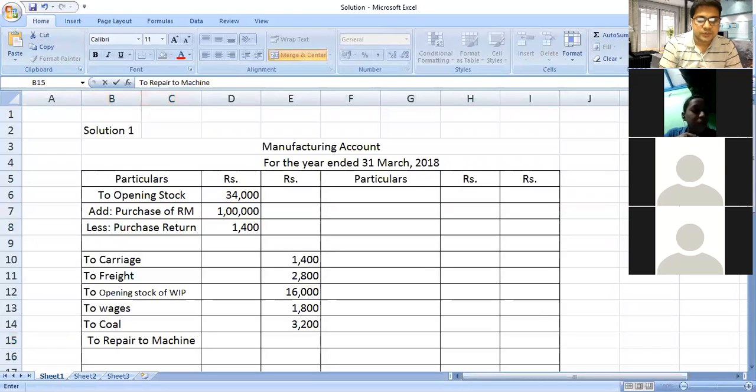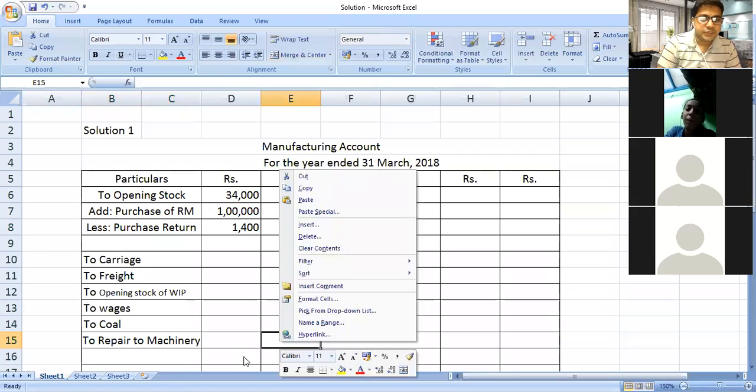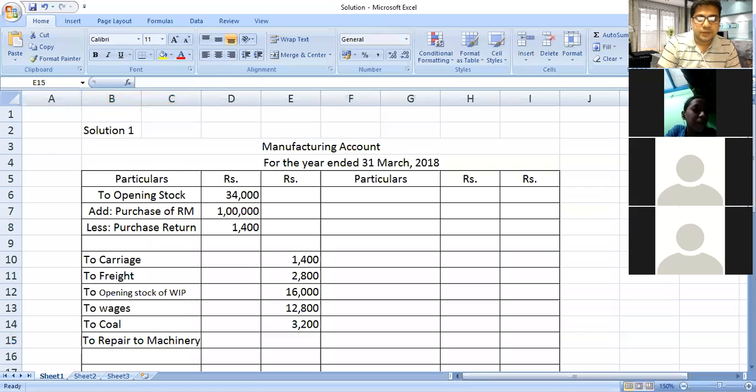Yes, it is 12,800. Okay. Machinery is there. How much value of machinery here? They are provided 1,500. So we will write here 1,500.